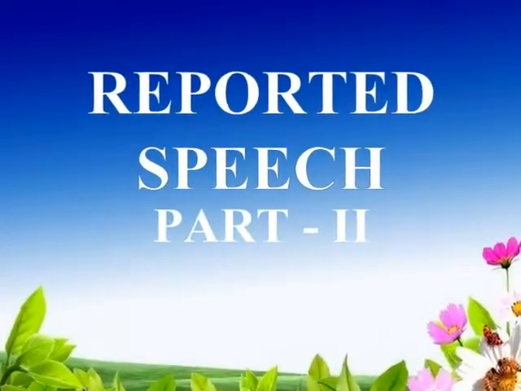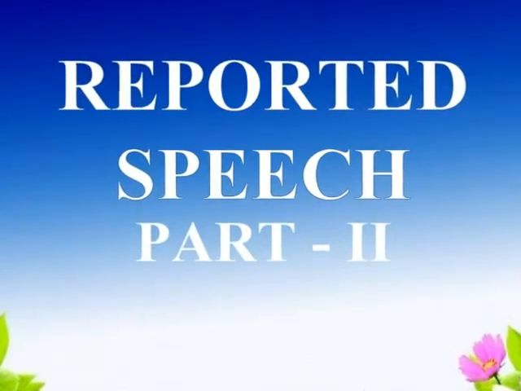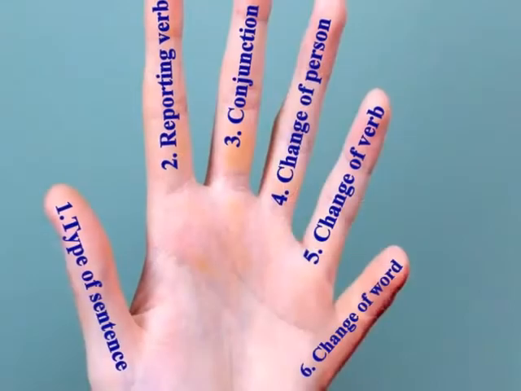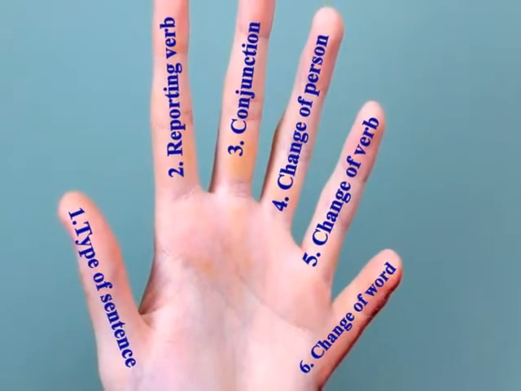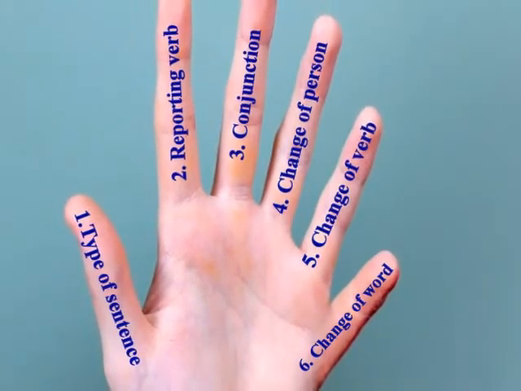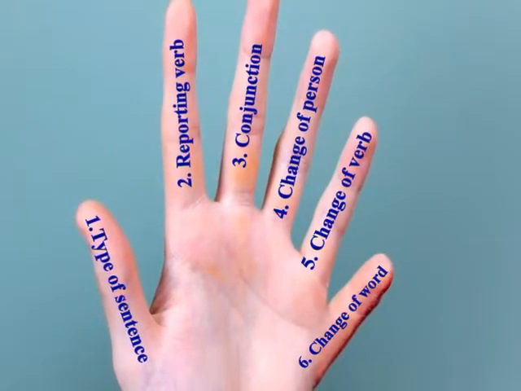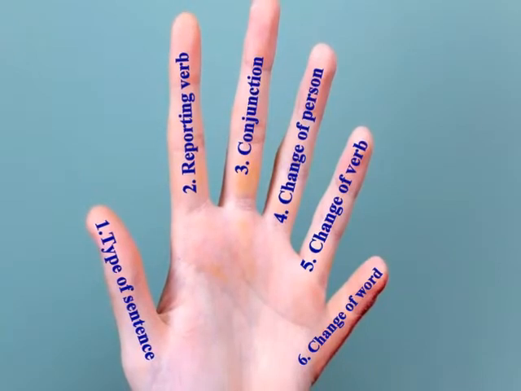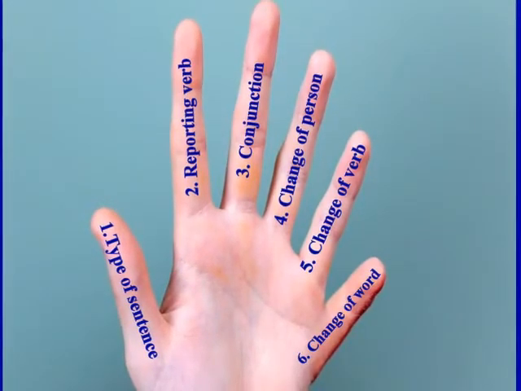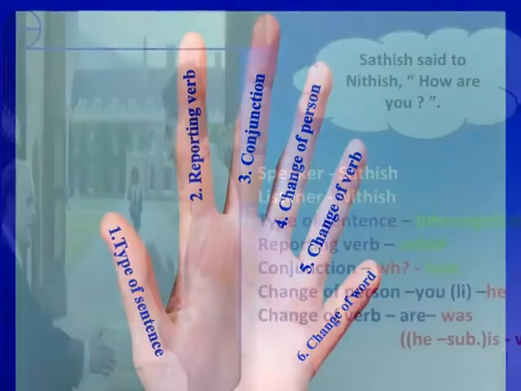In this video, let us discuss more examples of reported speech using finger techniques. As we learned the finger technique from the part 1 video, now we are familiar with the 6 rules for reported speech. Firstly, identifying the type of sentence. Secondly, adding suitable reporting verb. Thirdly, adding the conjunction. And then change of person, verb and words.